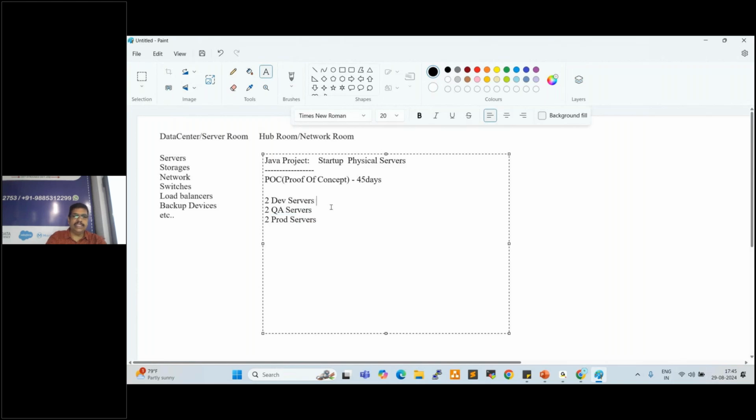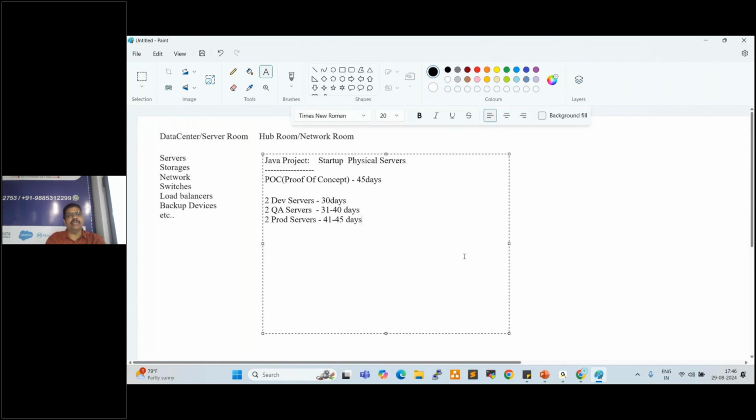For the first 30 days, developers develop the code on development servers. Once development is completed, from day 31 to 40, testing will happen. Testers work on this. After that, from day 41 to 45, deployment will happen on prod servers. Once development is completed, they hand over to testers, and the testing team tests the code using unit test cases and different test cases. Finally, the code is deployed onto prod servers.